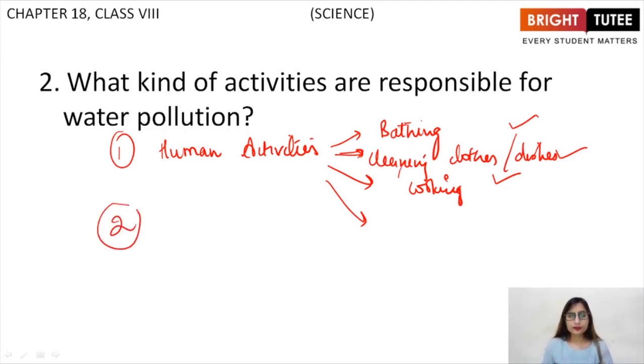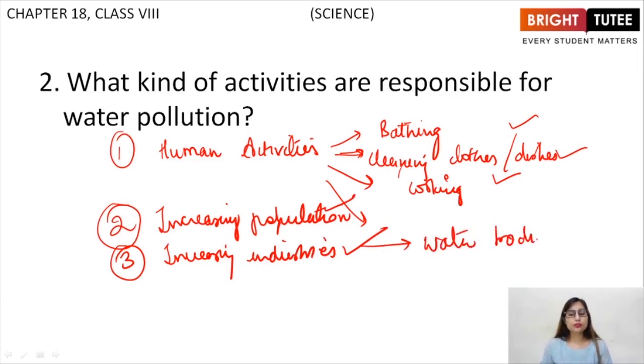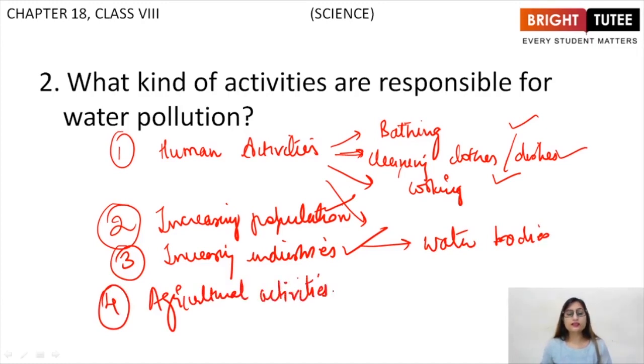Then second reason is increasing population, right? Third, increasing industries. As we know, population is increasing, then due to population, industries are also increasing and they dispose their waste into water bodies, polluting the water bodies. Fourthly, we have agricultural activities. So these are the reasons due to which water is getting scarce and water is getting polluted.